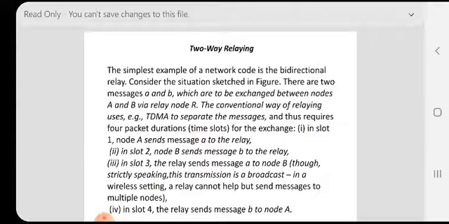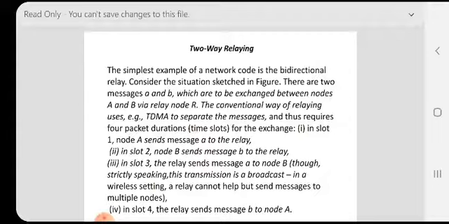Two messages, two nodes. Suppose small a and B, two nodes capital A and B, and they will exchange messages via relay node R. The conventional way of relaying uses time division multiple access to separate the messages and thus requires 4 packet durations, 4 time slots for the exchange.